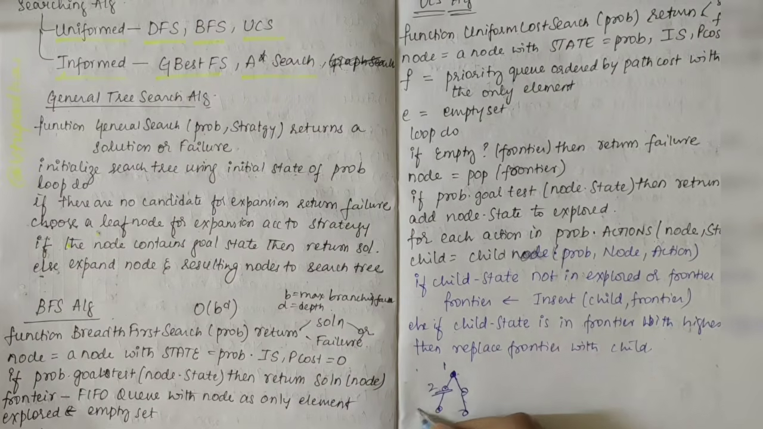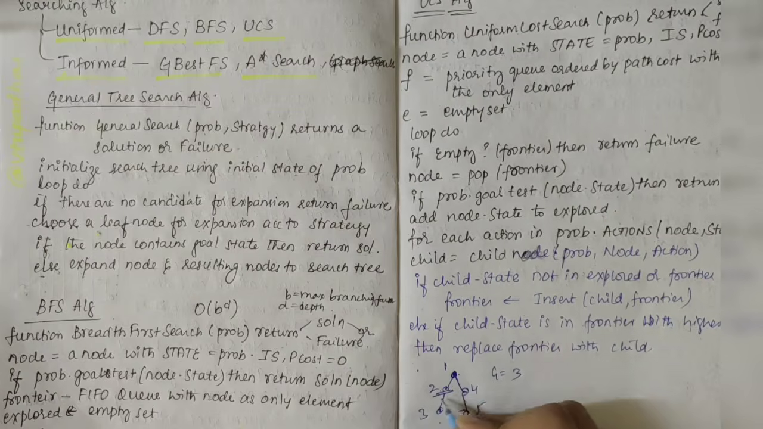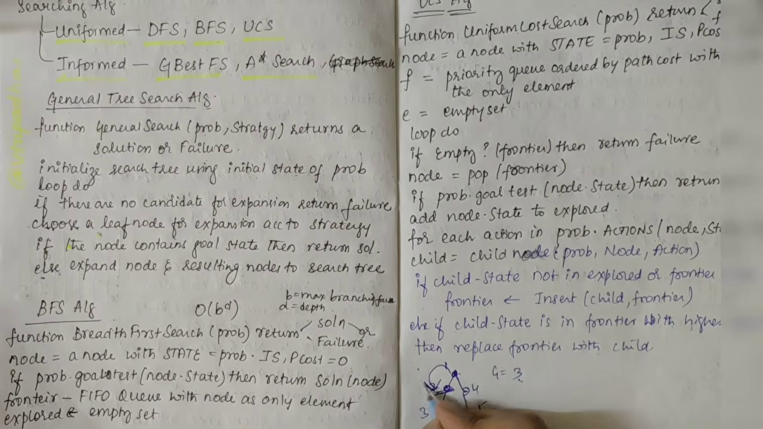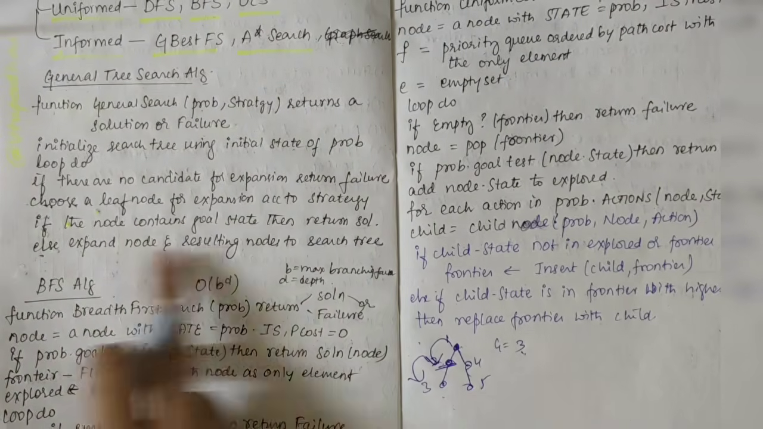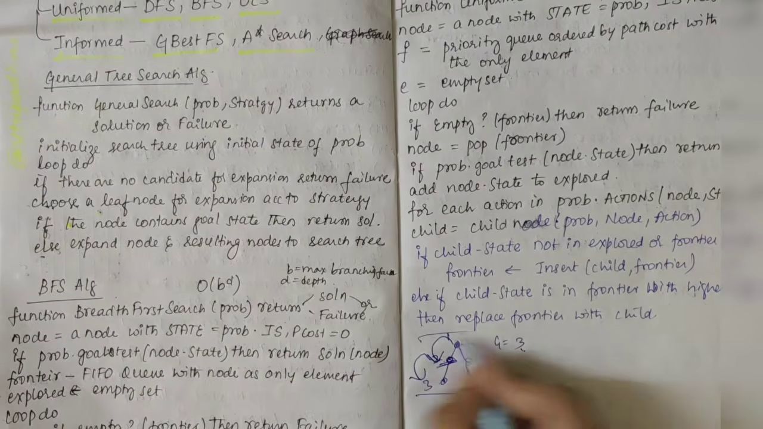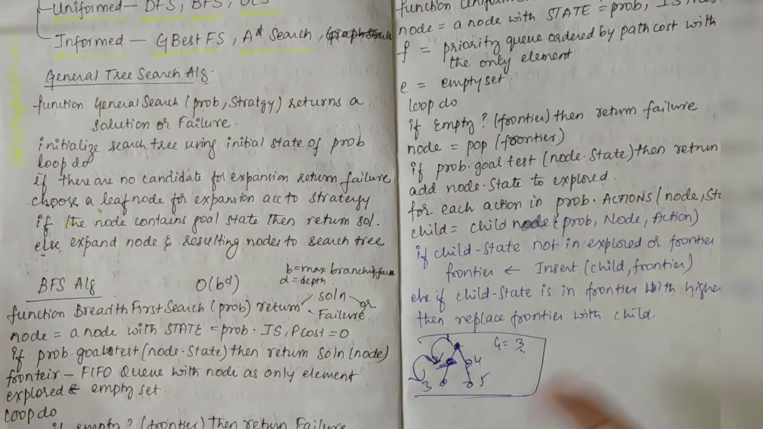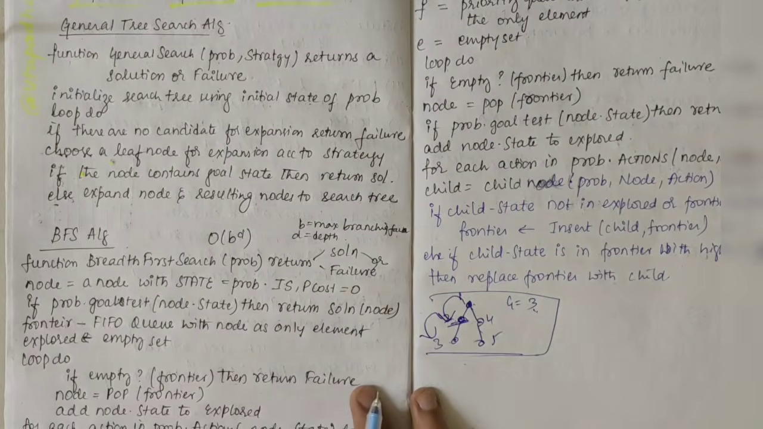Suppose this is 1, 2, 3, 4 and 5 and our goal state is 3. First you select the leaf node and check if it matches the goal state or not. If not, then iterate to the next leaf node. If the node contains the goal state, then return the solution, else expand the node, adding the resulting nodes to the search tree. So that's what I have explained in simpler terms. Next we have the BFS, that is breadth first search.